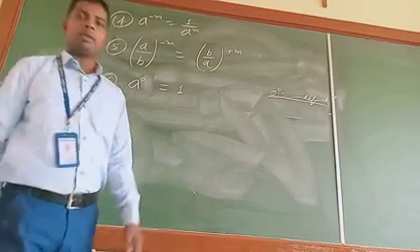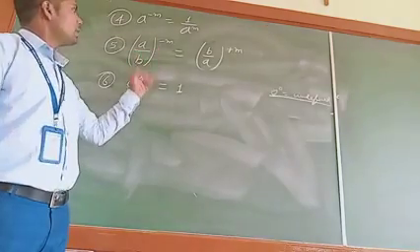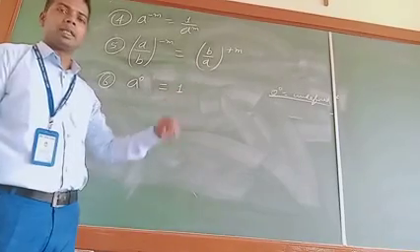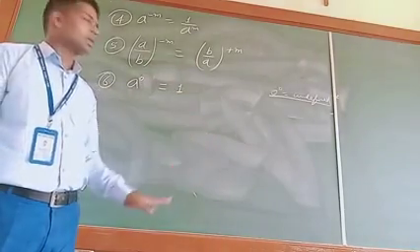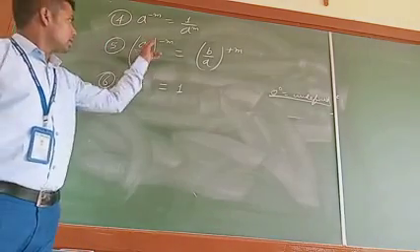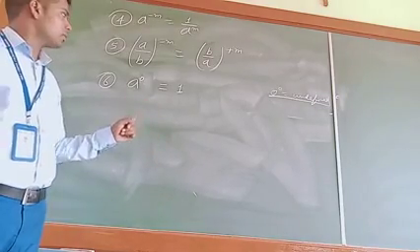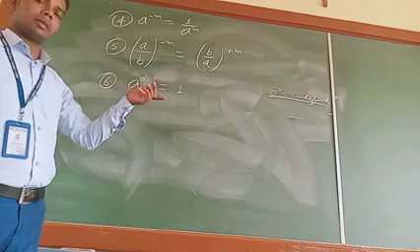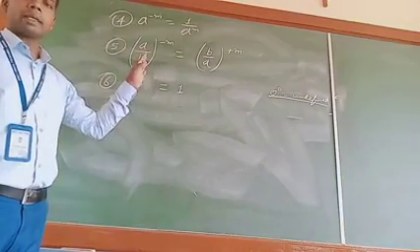I expect all of you would have understood and written these exponential laws, where a and b are any rational numbers and m and n are two integers. Integers m and n may be positive, negative, anything, and rational numbers a and b may be positive or negative, or they may be equal to 0 also, but sometimes any one of them or both cannot be equal to 0.